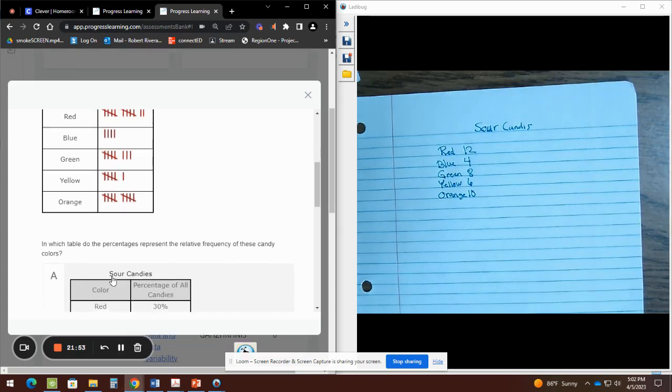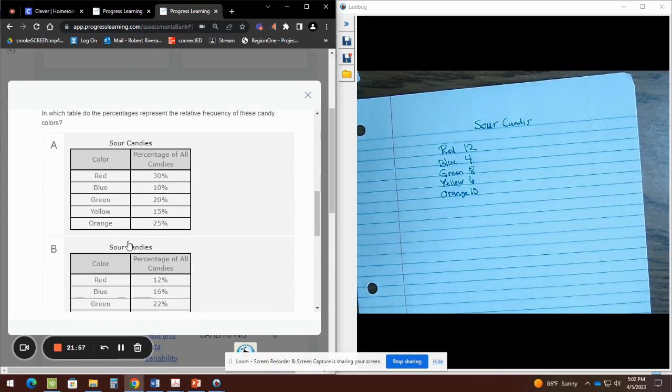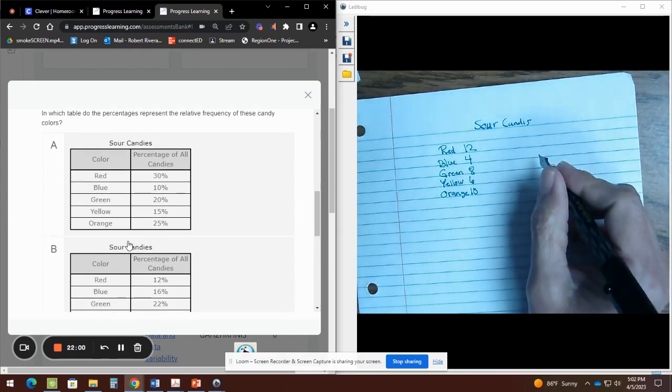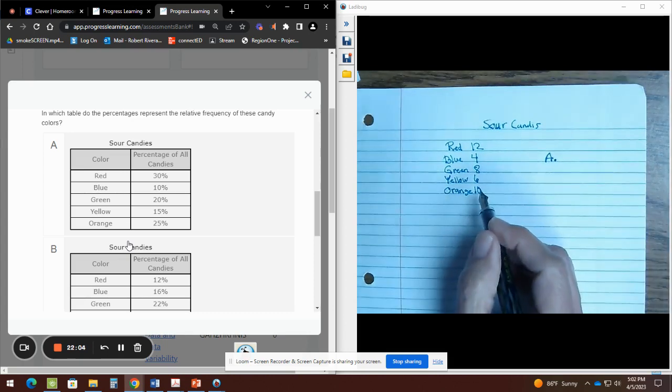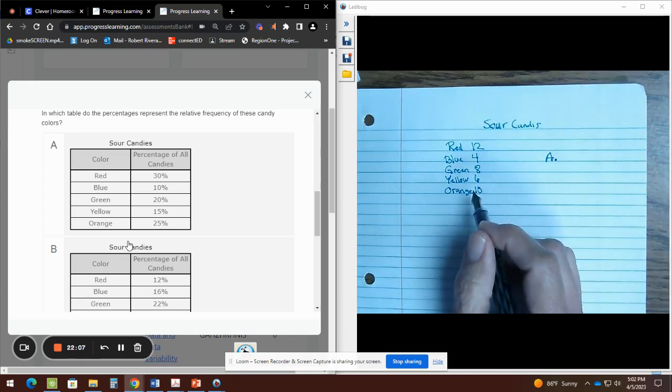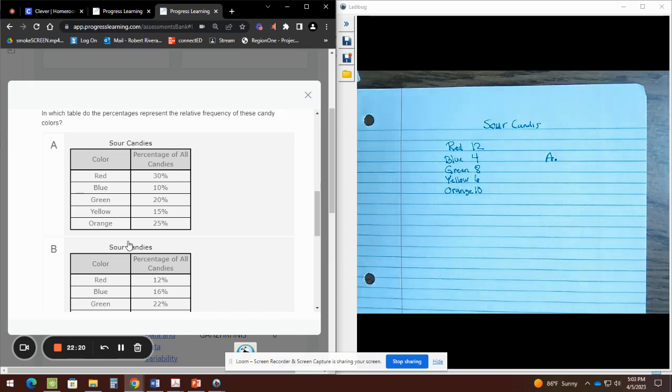And I'm going to try for you to find the percentages. Okay? So we're going to do the same thing. We're going to go with the array. And we see if we can get rid of some. So what I like to do here is I like to say, okay, which is the least quantity? In our case, the least quantity is blue. Since blue is the least quantity with 4, blue should be the least quantity percent-wise in the table. So let me check blue. If you notice here, blue, 10% is the least. So that's a good table.